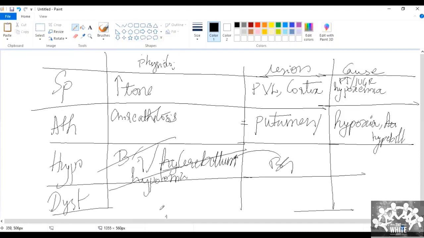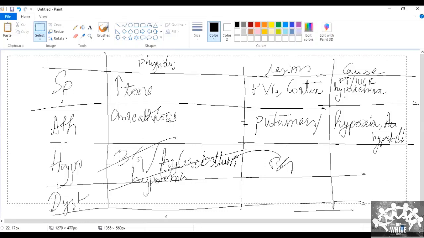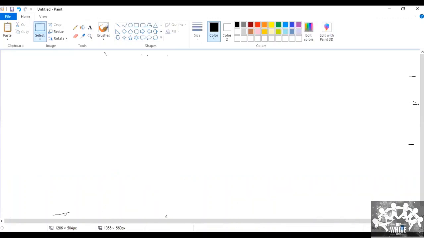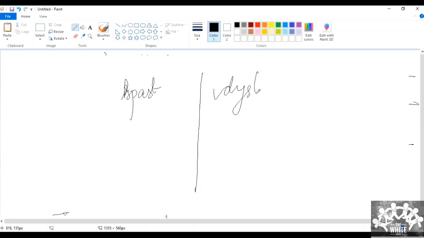What is dystonia? Now we come to an important point. What is dystonia and what is spasticity? When the person tries to do any activity and at that time there is abnormal movement, then it's dystonia. Or if it assumes an abnormal posture when the child is doing an activity, it's dystonic. Very good. I hope everyone understood.